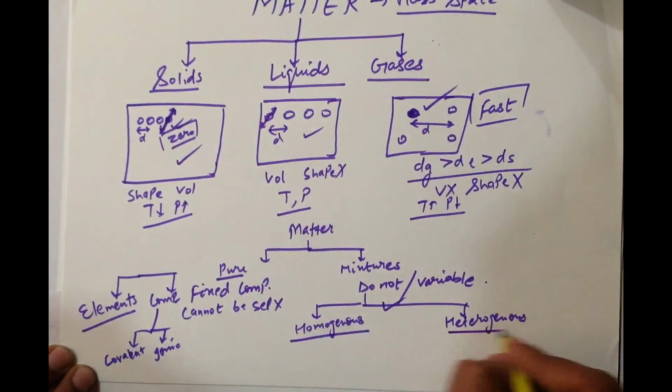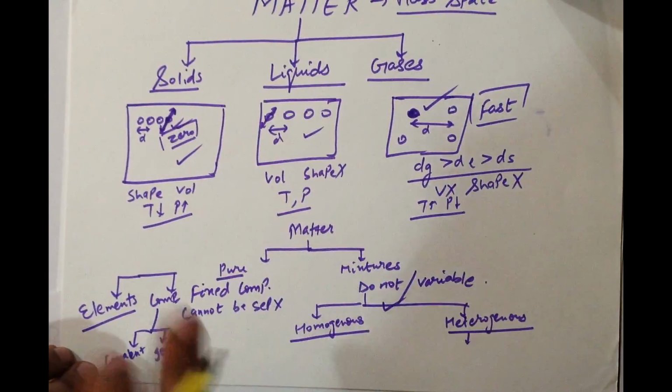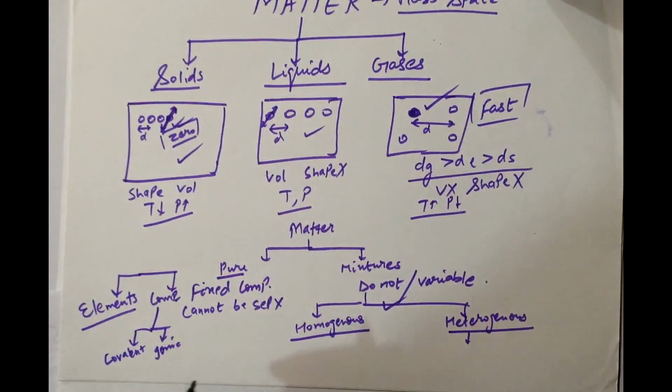But in heterogeneous mixtures, this case is not valid. If we take one part of the mixture and measure its density, it may or may not be equal to the other part. So these were the main differences and classification of matter.